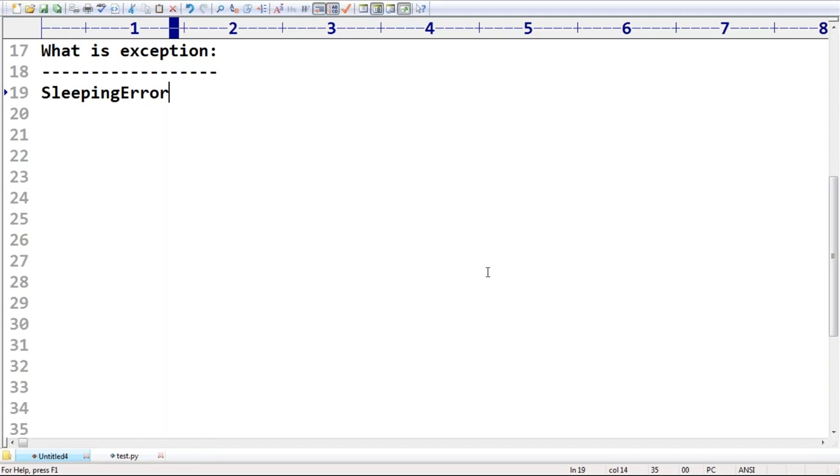So, an unwanted, unexpected event that disturbs the normal flow of the program. Everyone can understand, right? So something goes wrong, which disturbs our normal flow of the program, which is nothing but an exception.